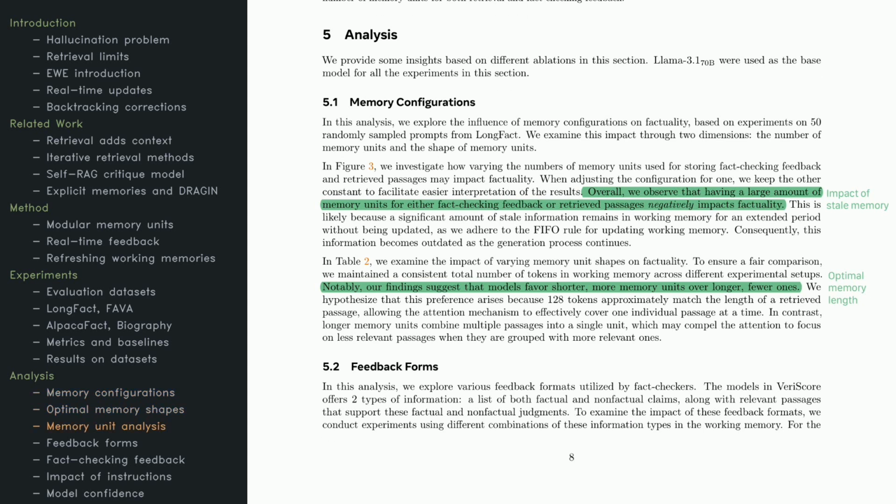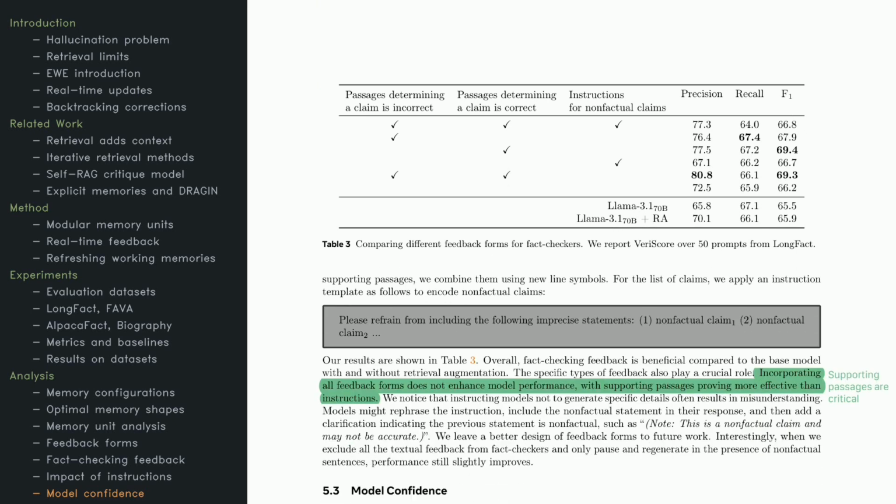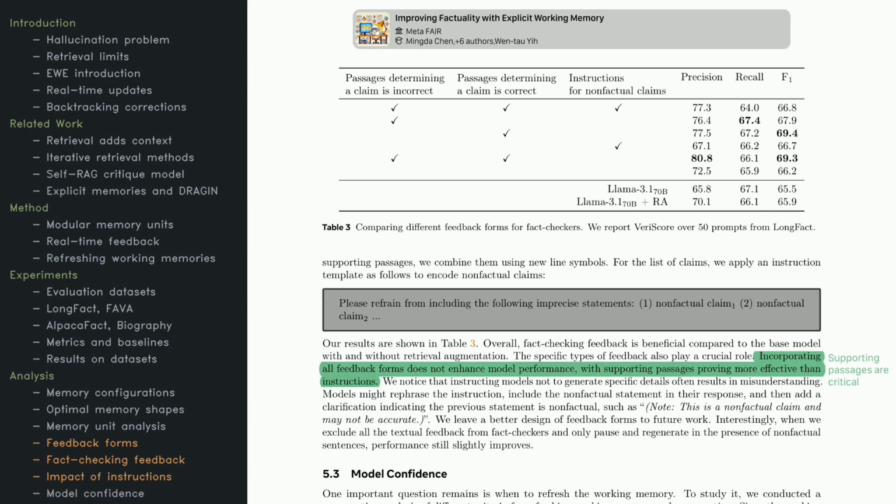Continuing on memory setups, there's a deeper dive into how different shapes and sizes play out. If you keep piling up memory units without updating them often, you risk storing outdated info that drags down your accuracy. Shorter, more focused units seem better aligned with typical retrieval passages, so attention mechanisms work more smoothly. The study also experiments with both factual and non-factual forms of feedback, seeing how they impact the model's memory updates. Testing these combos reveals how the model reacts to various input types, helping refine how EWE should handle different kinds of corrections.